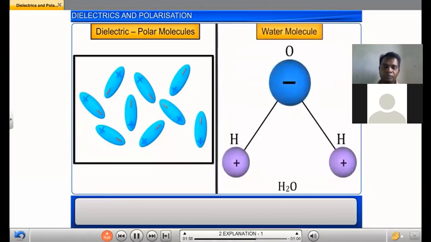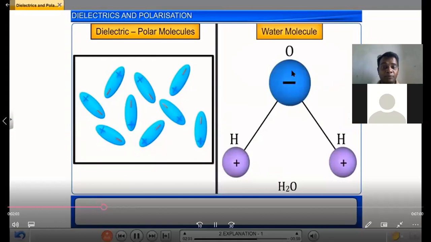The water molecule is one such example of a polar molecule. In a water molecule, the center of the negative charge is at the oxygen ion. This is the negative charge, the negatively charged ion. And the center of the positive charge is at the midpoint of the line joining the two positively charged hydrogen ions. This is the positive charge.